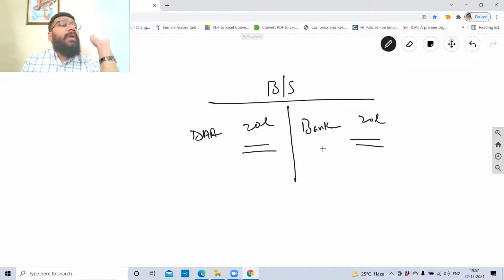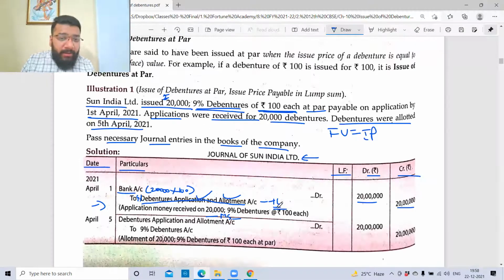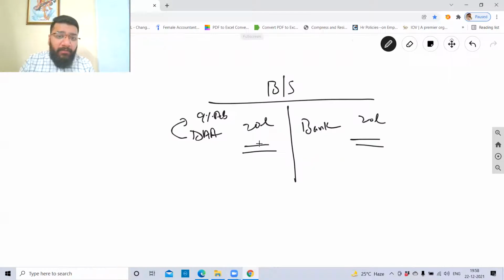Now what happens after you ensure the minimum subscription? You will transfer this 20 lakh rupees from the temporary liability account to the permanent liability account, and the permanent liability account name is 9% debenture. As per the modern approach, if I have to reduce one liability, should I debit or credit? Debit. So this is a temporary liability which I have to reduce now, so I've given a debit of 20 lakh rupees, and this 20 lakh will get minus.